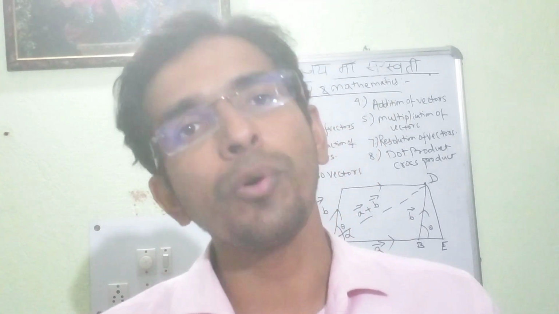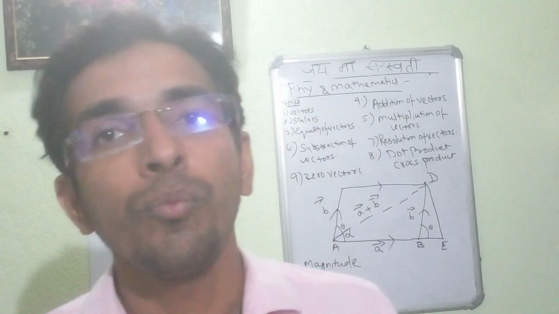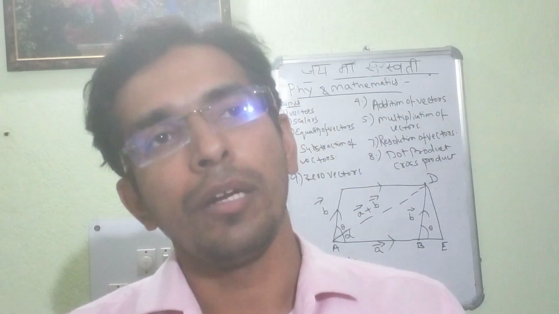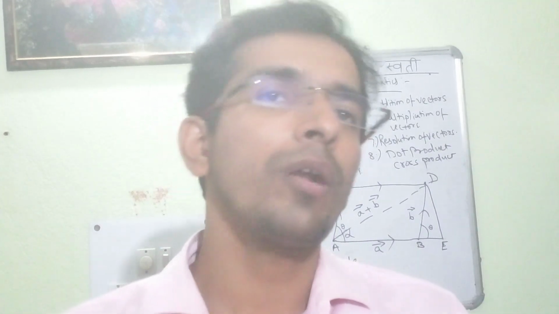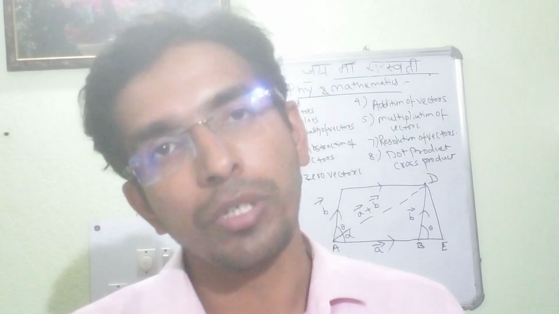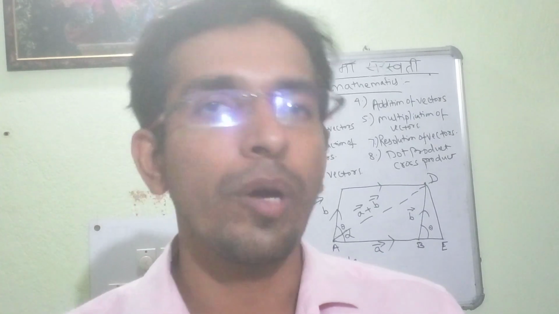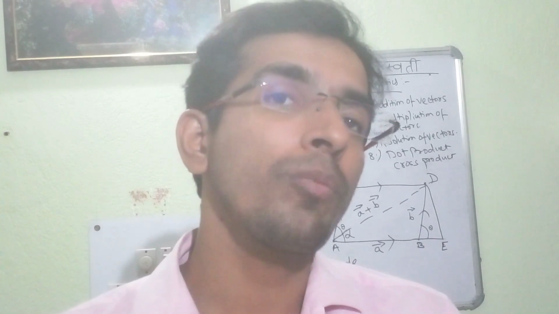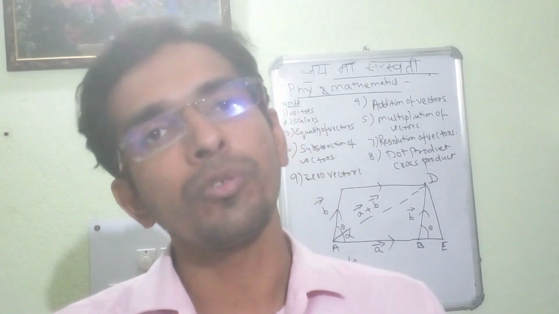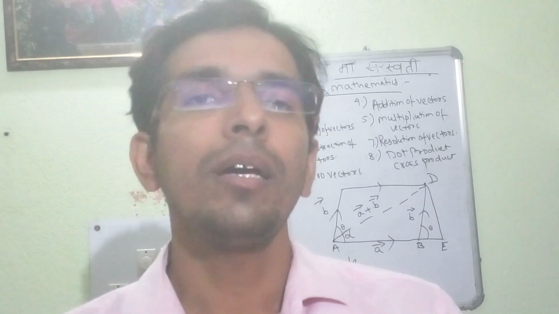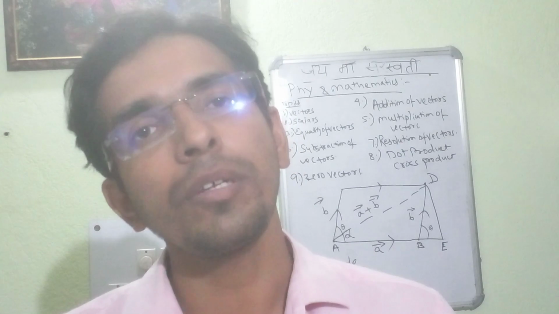Equality of two vectors. Suppose there are two vectors which we are describing with a particular magnitude as well as direction. The two vectors will be equal if their magnitude as well as direction are equal. Suppose both the quantities have a weight of, say, 5 Newton.